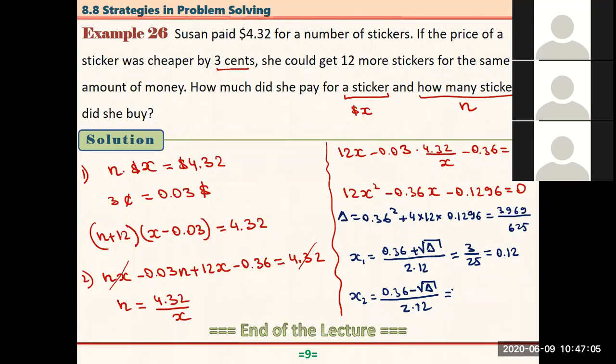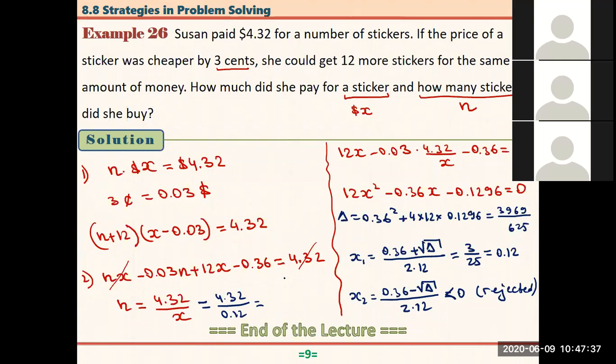So this answer is less than 0. So this answer is rejected, because we are talking about the price of the sticker. We do not use a negative number for the price, right? So the answer is this. So if I know this x, from here I can find n now. That is 4.32 over 0.12, which is equal to 432 divided by 12.